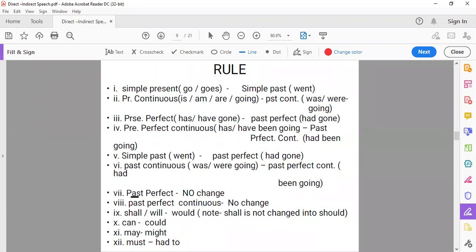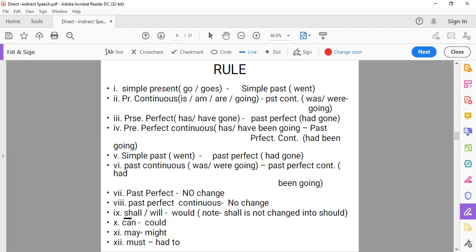If there is already past perfect, then no change. If there is already past perfect continuous, no change. So for the past indefinite and continuous, it will change into past perfect and past perfect continuous. But for past perfect and perfect continuous, there will be no change.